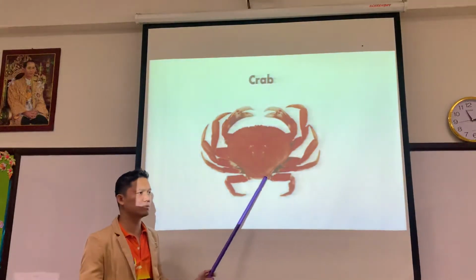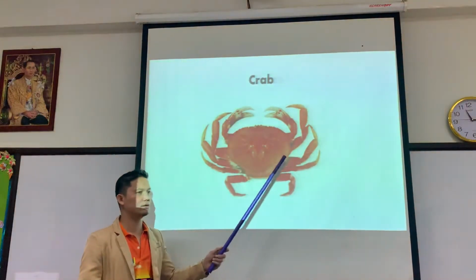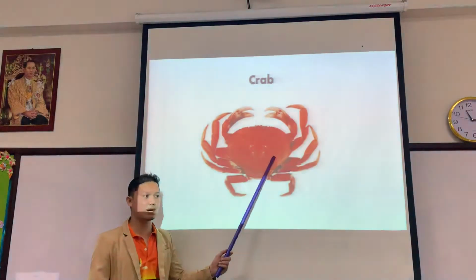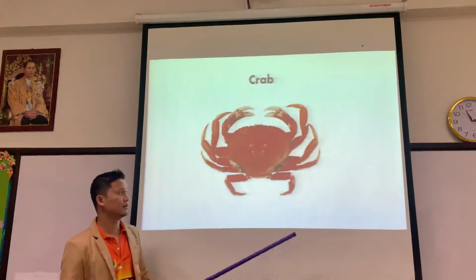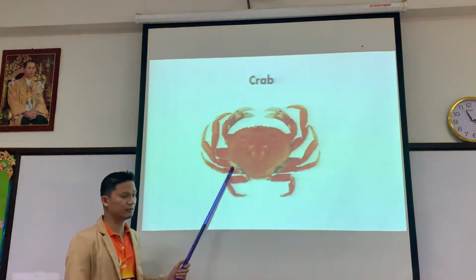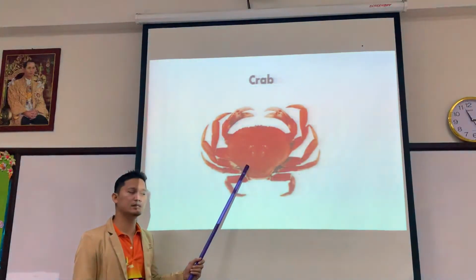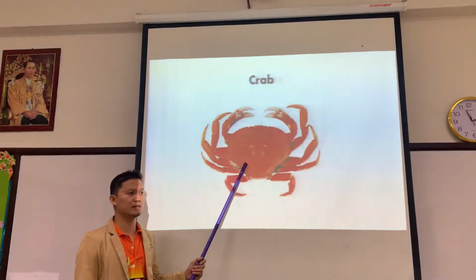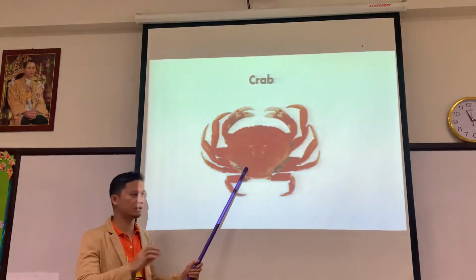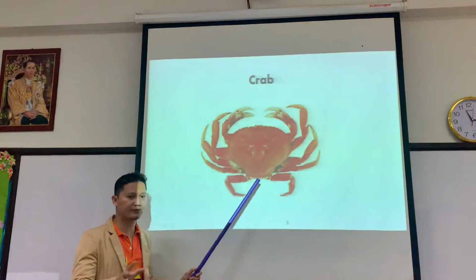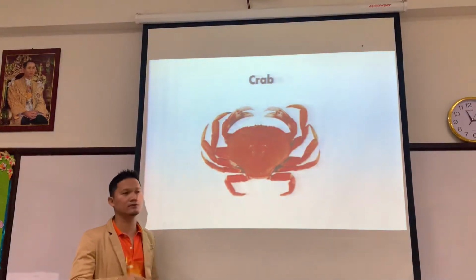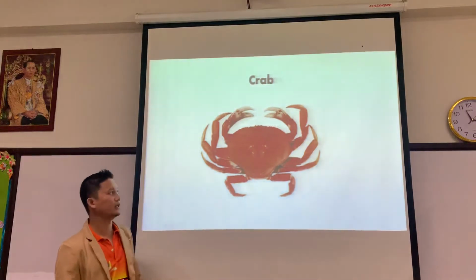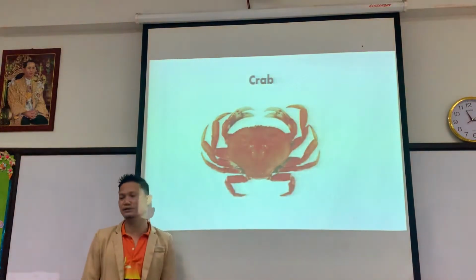Some crabs live in the ocean or the sea, but some live on the ground or the land. We consider this a living thing. The crab can walk, can move, has life, and can find its own food. Living things.